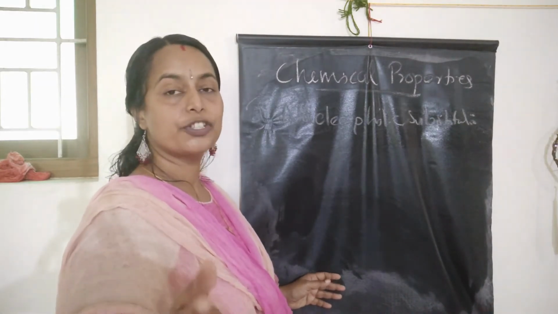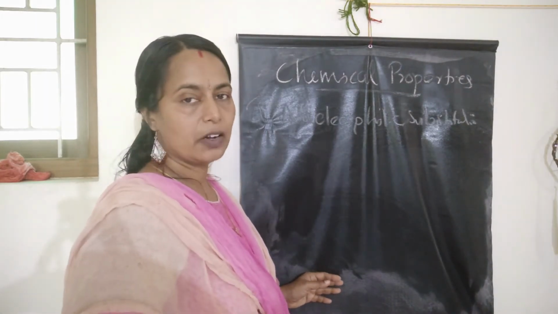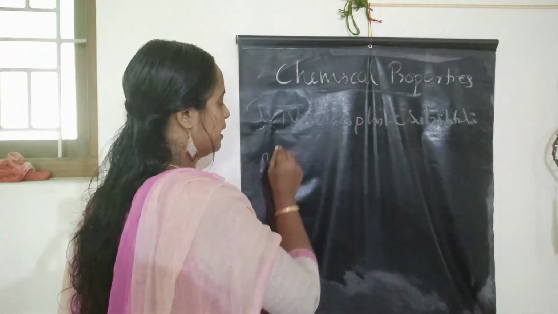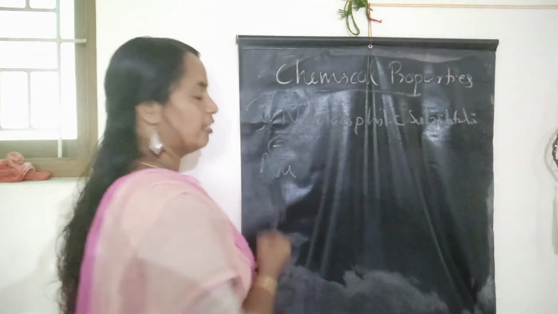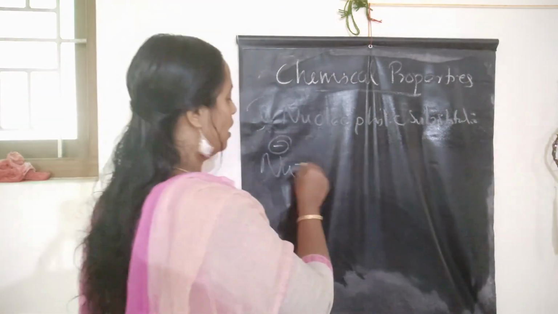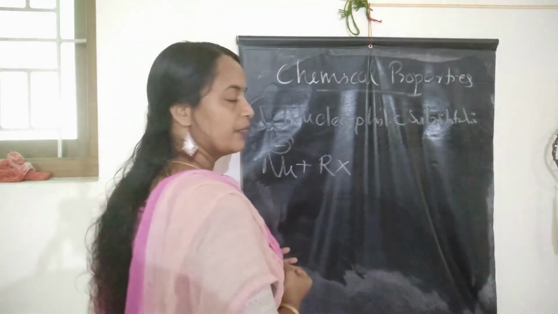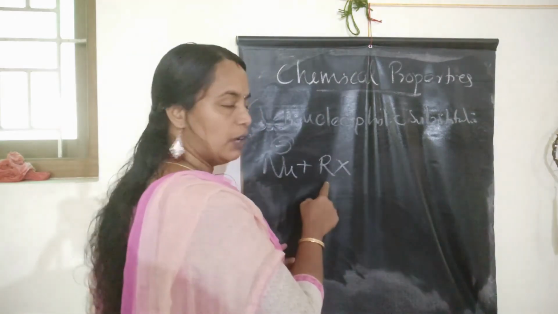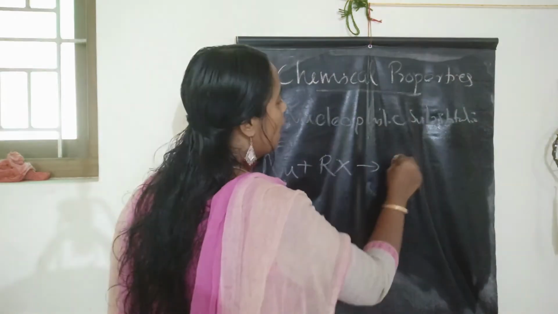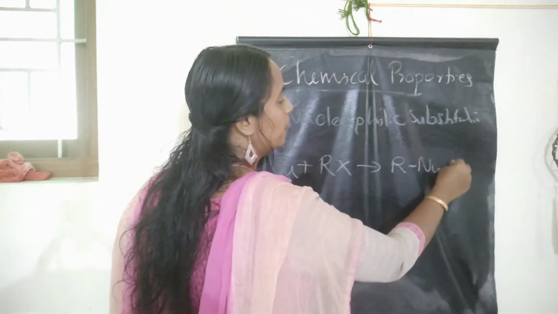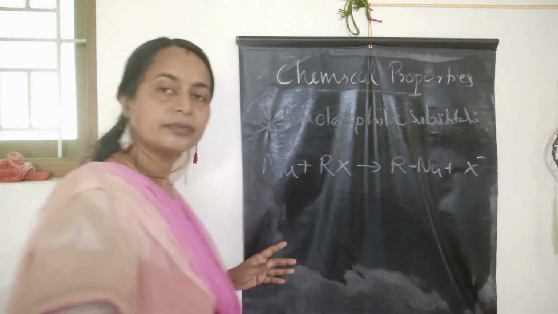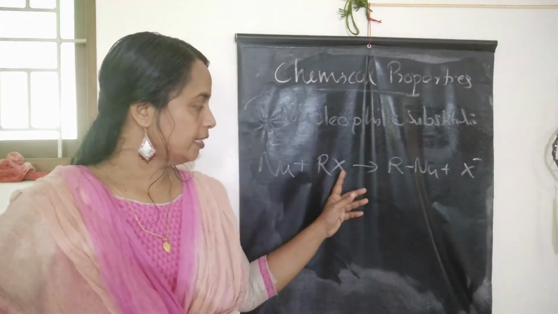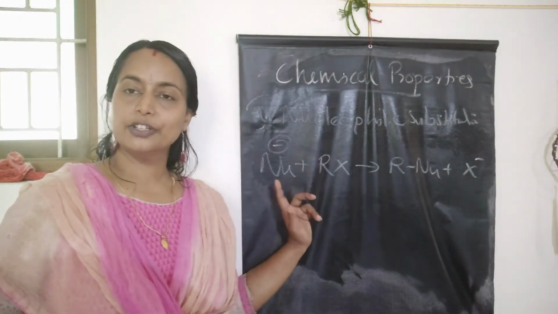Nucleus-seeking, positive charge seeking reagents are called nucleophiles. Any nucleophile can be represented as Nu with a negative charge. It attacks the haloalkane RX and substitutes the halogen to form R-Nu plus X minus, leaving the halide ion. That is, the halogen is replaced by the attacking nucleophile.